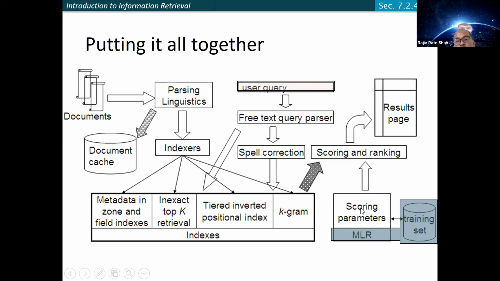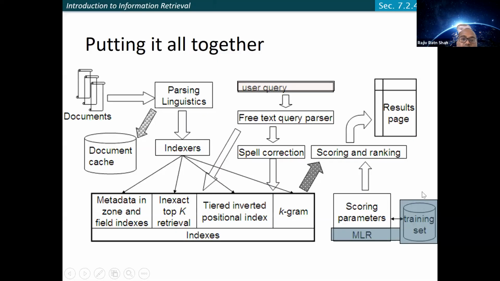So here, basically for scoring parameters, we discussed B1, B2, and so on, or probably other parameters. You can also use some kind of machine learning methods to rank the different documents. So in a way, this is putting it all together as a system.